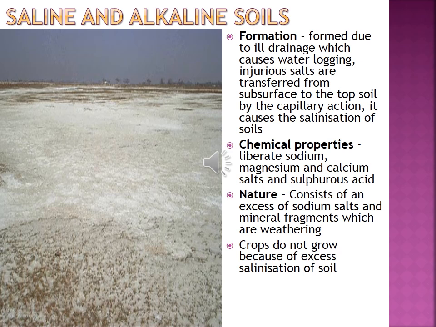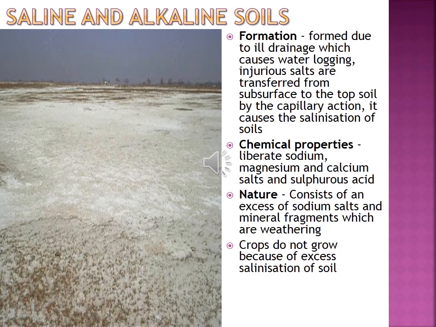In Andhra Pradesh and Karnataka, and also in the drier parts of Bihar, Uttar Pradesh, Haryana, Punjab, Rajasthan, and Maharashtra. So what crops are grown here? No crops grow here because of the excess salinization of the soil. Because of the rich content of salt, especially sodium salt, crops do not grow here.